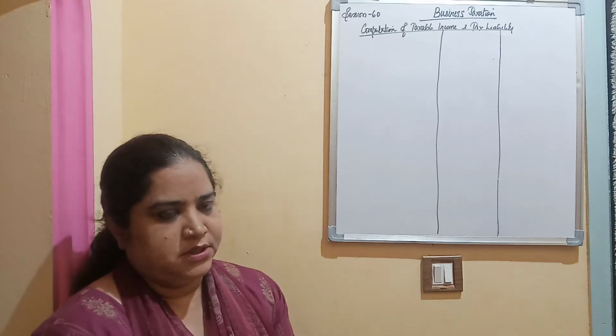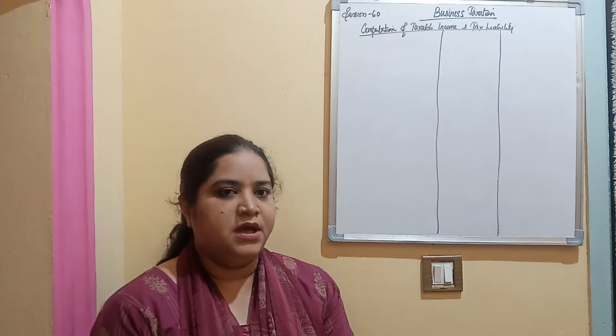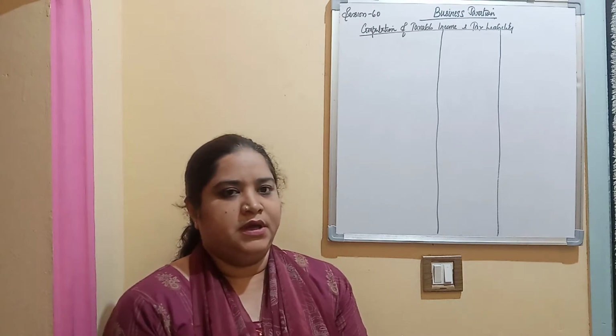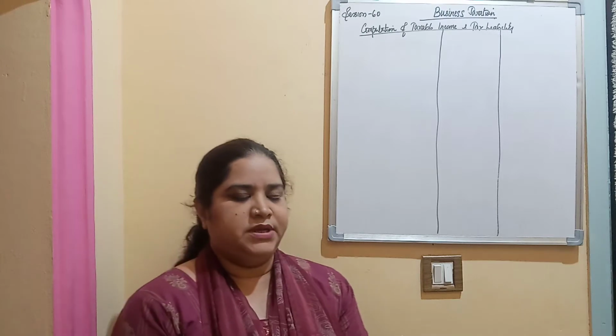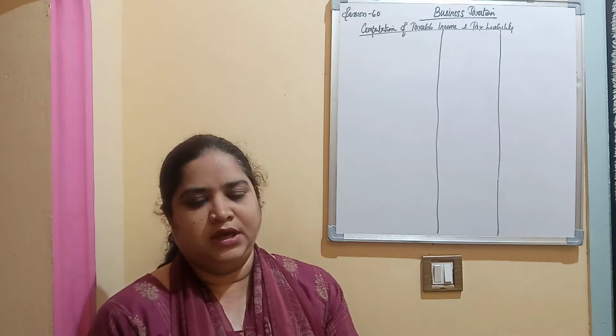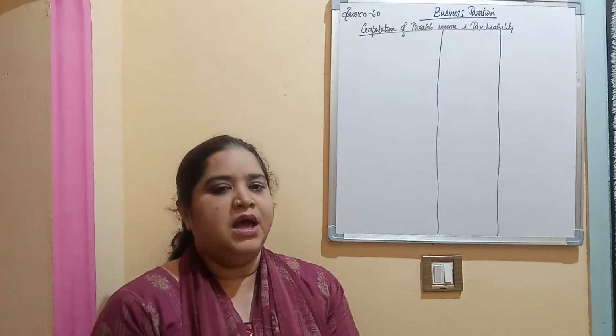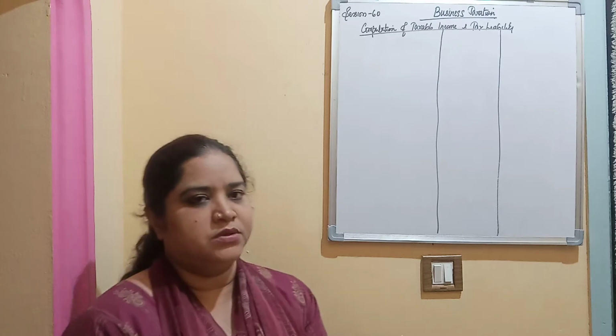Hello students. Today I am about to start with session 60 from the chapter Computation of Gross Total Income and Tax Liability. I have actually study material numbering session 60 gives you a few illustrations. I have taken one illustration out of that particular session. I shall work out the problem now.